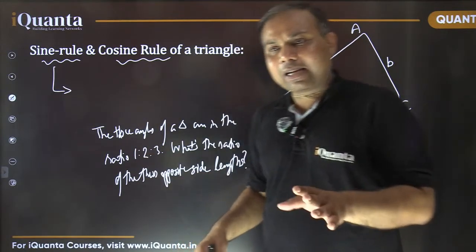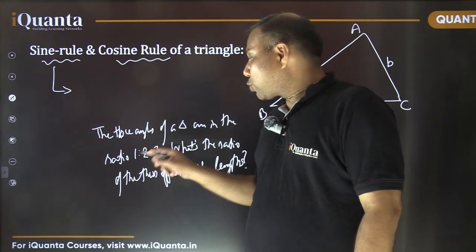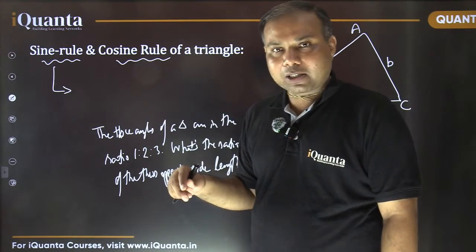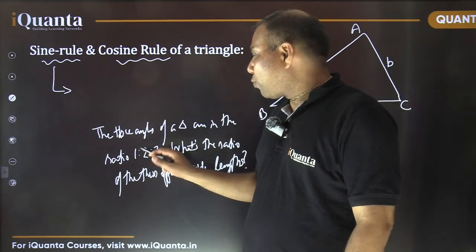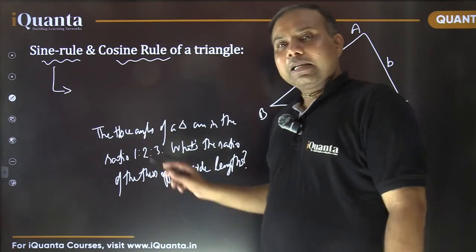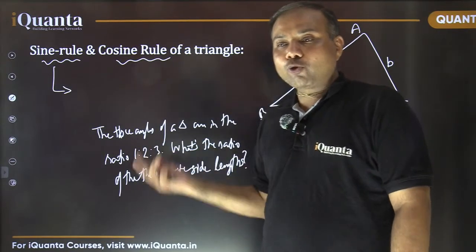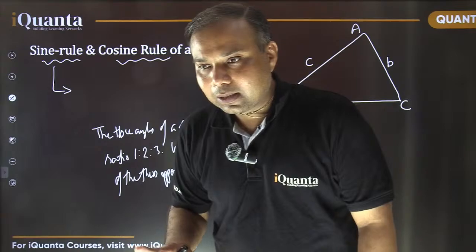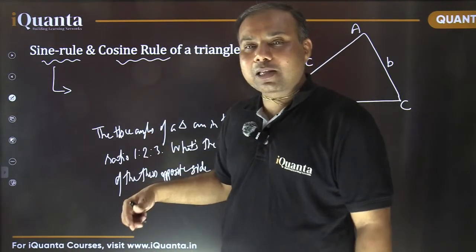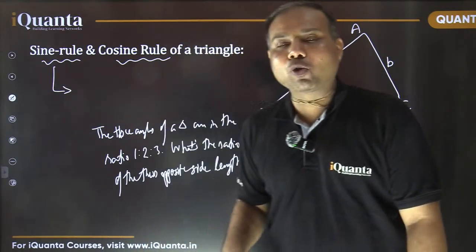See, this thing is very clear. The side length opposite to the smallest angle would be smallest. Why are you reversing it? It cannot be reversed. Certainly, the side length opposite to the smallest angle would be smallest, the larger angle would have a larger opposite side, and the largest angle's opposite side length would be the largest. So 3:2:1 is certainly wrong. Yes, 1, 2, 3 could have been the most obvious answer, but it is wrong.